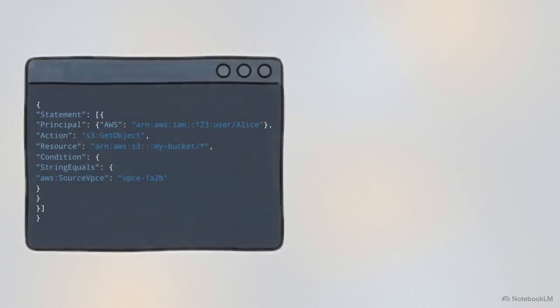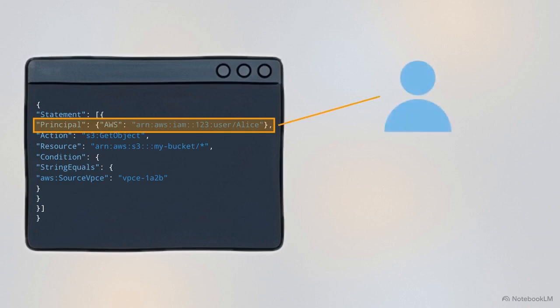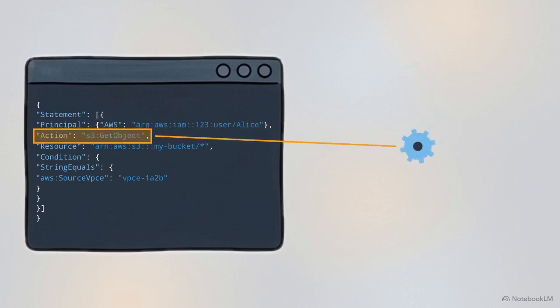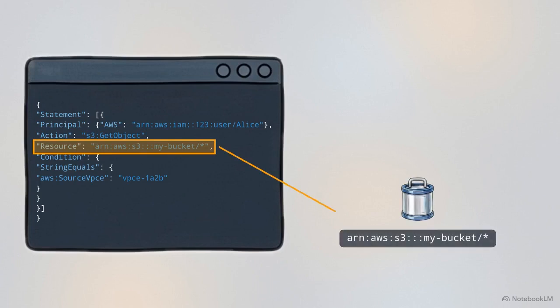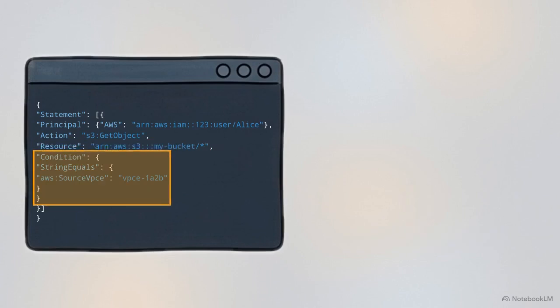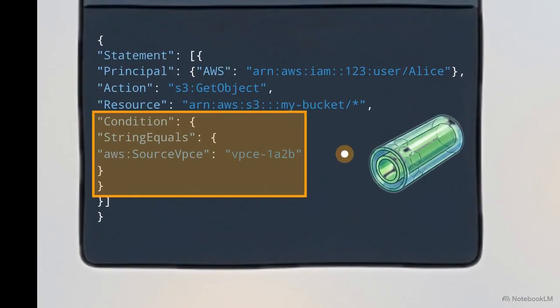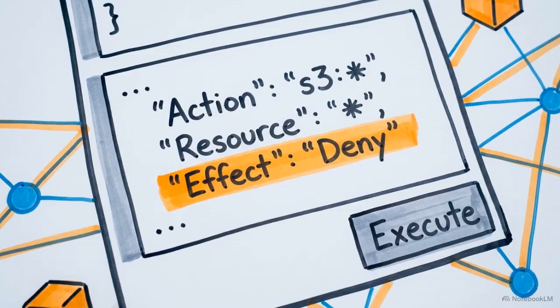These rules are defined in a JSON bucket policy. The principal block shown here identifies the specific user or account the policy affects. The action block lists the permitted API operations, and the resource block defines the target buckets and keys using Amazon resource names. The condition block allows for dynamic validation, such as ensuring a request originated from a specific VPC endpoint. This deterministic logic gate ensures that security is applied consistently at the raw API level.